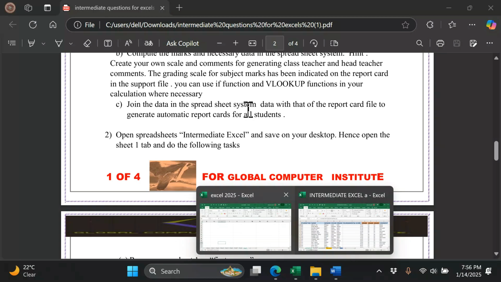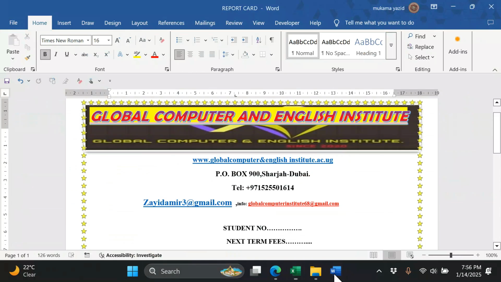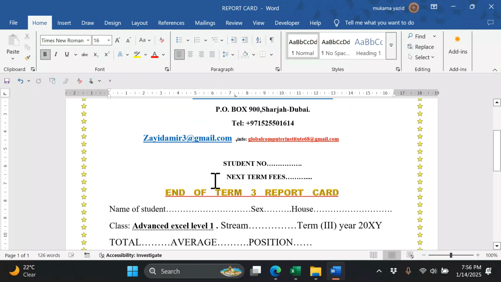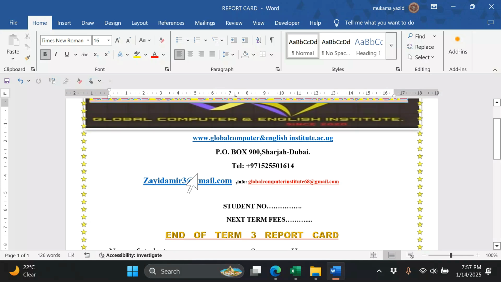We join the data in the spreadsheet with the report card to generate automatic report cards for all students. So we have finished calculating in Excel. We also have a Word document, a Word file. This is a Word document.